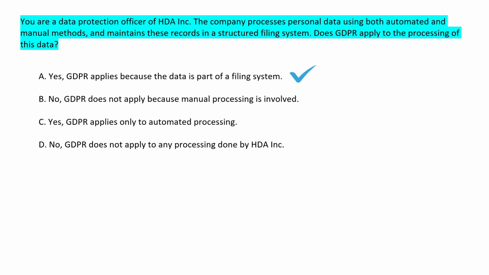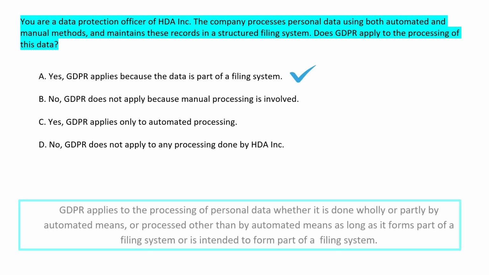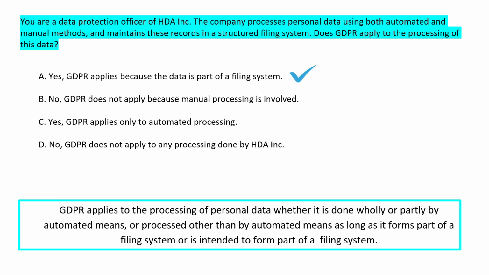Correct answer is option A, that is, GDPR applies because data is part of a filing system. Please note that GDPR applies to the processing of personal data whether it is done by automated means or by any other means as long as it forms part of a structured filing system.